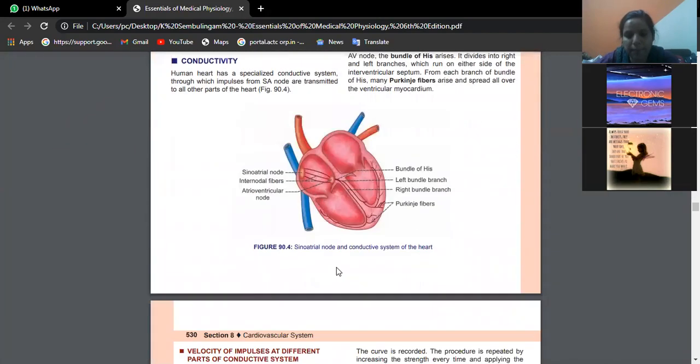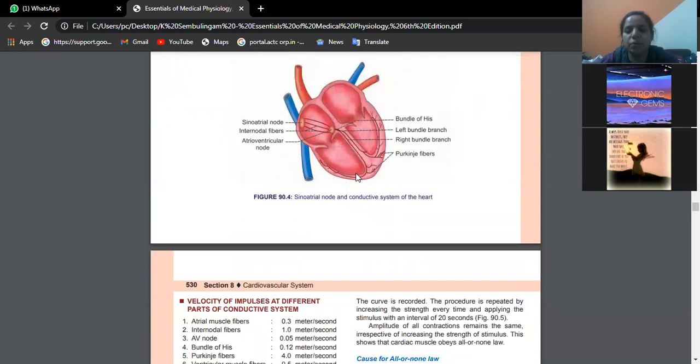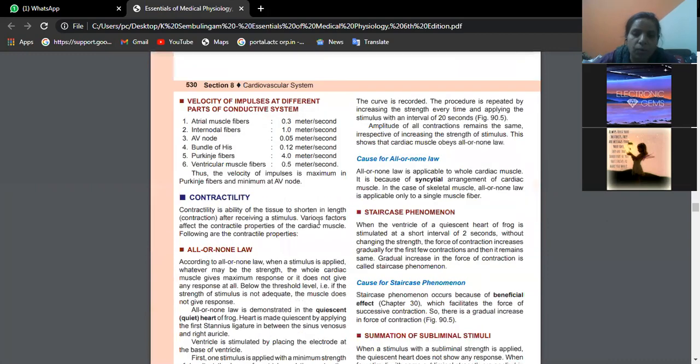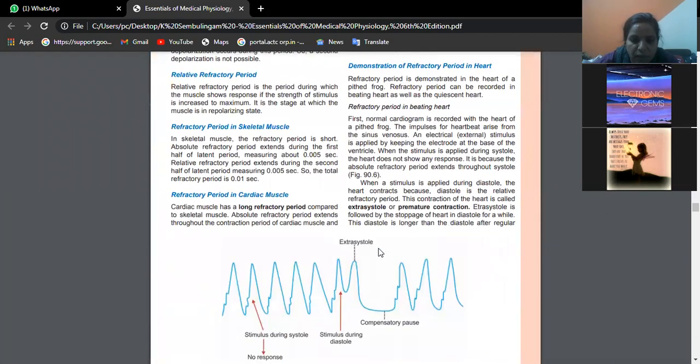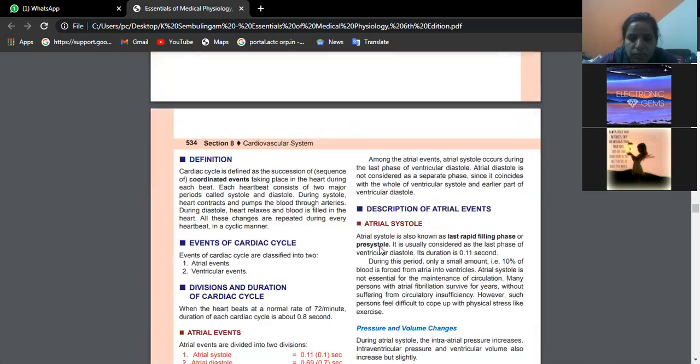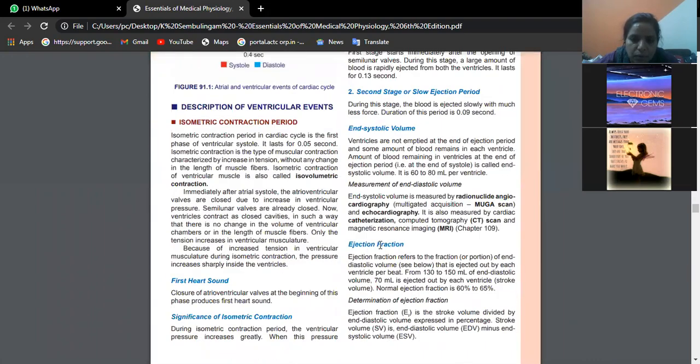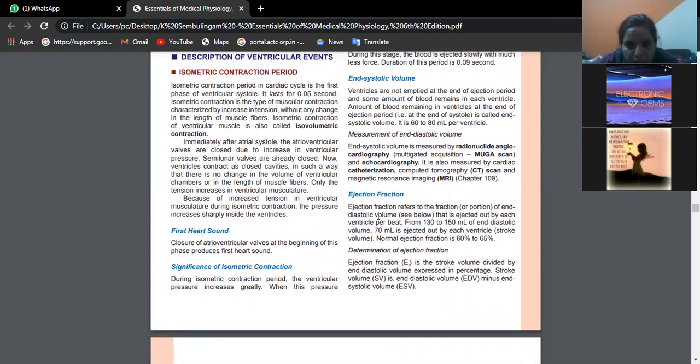Now, how much blood is left over in the ventricles? 120 ml? Less than that, beta. 70 to 80 ml only is left over after ejection. That is not end diastolic volume, ma'am. No. See here, I'll take you to that point again, beta. 70 ml is ejected. Ejection fraction refers to the ejected amount. Oh, sorry. Okay, 120 to 150 ml, ma'am.